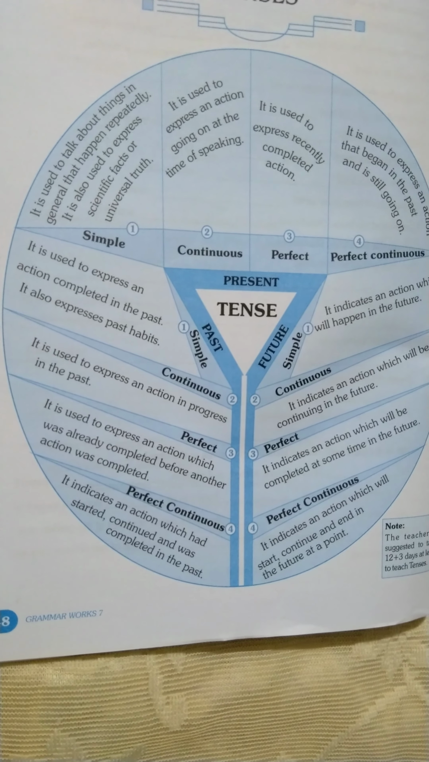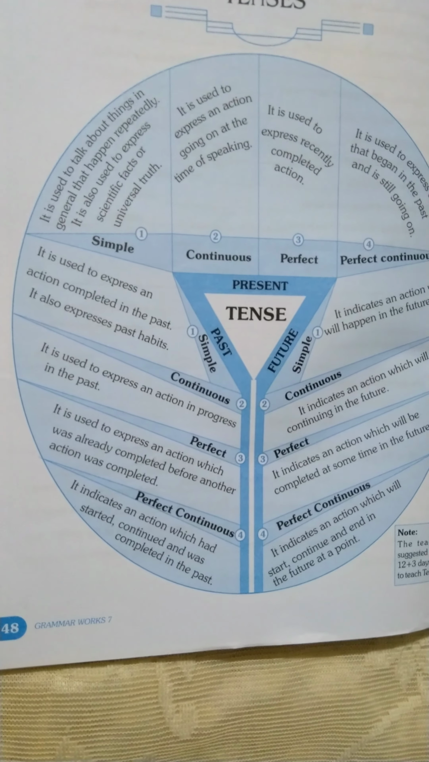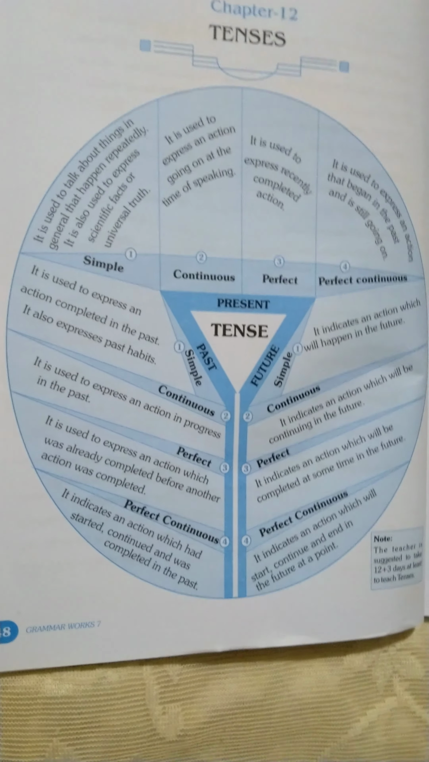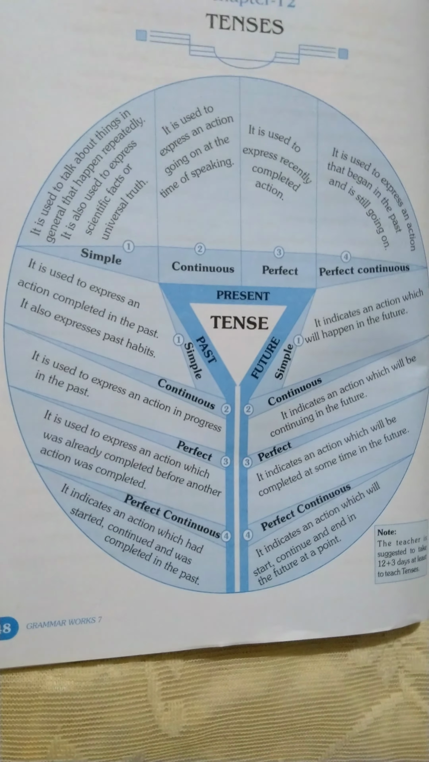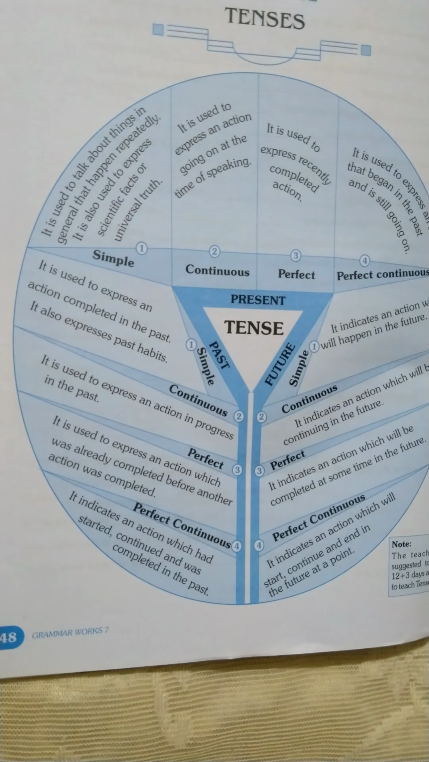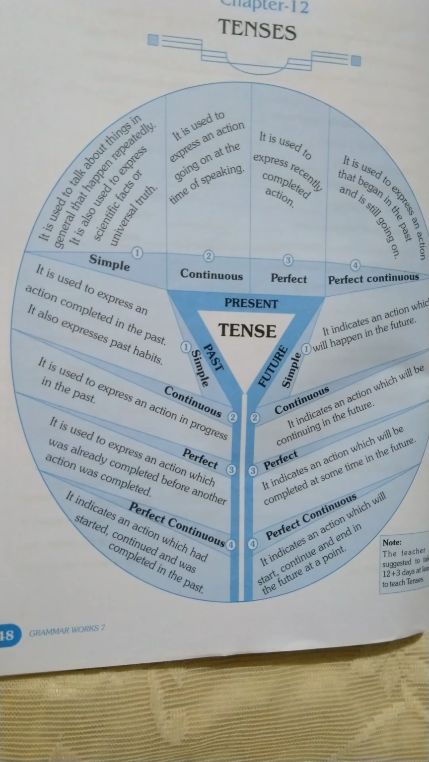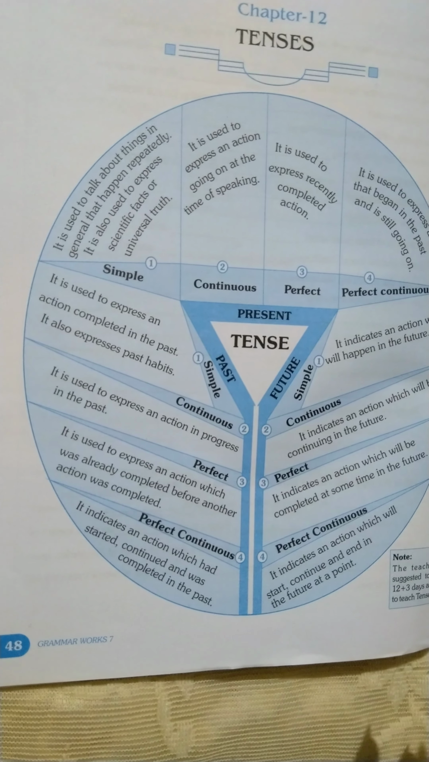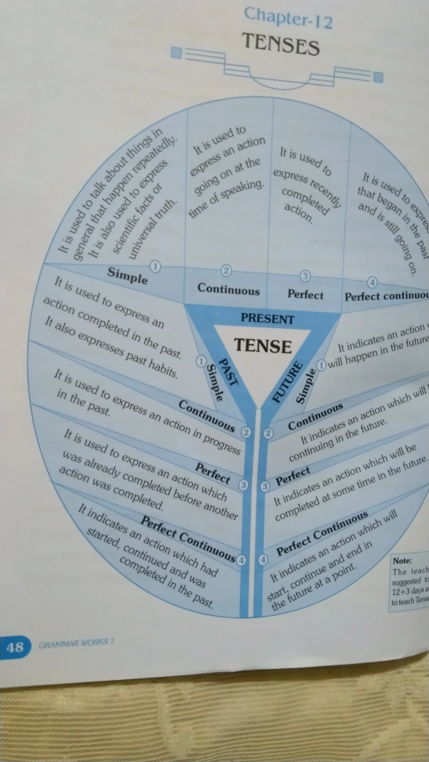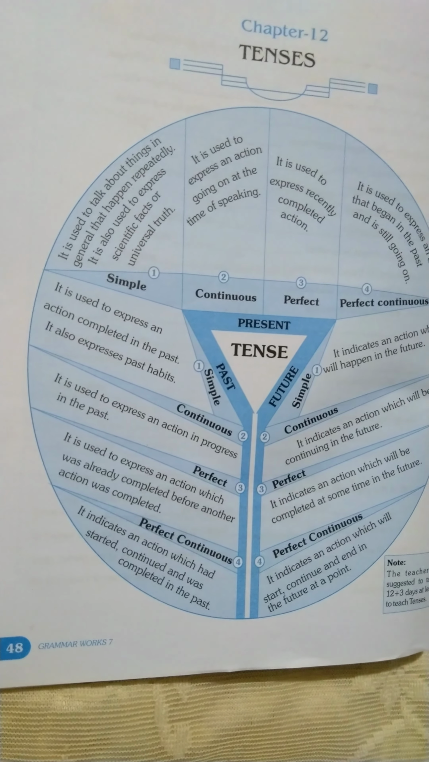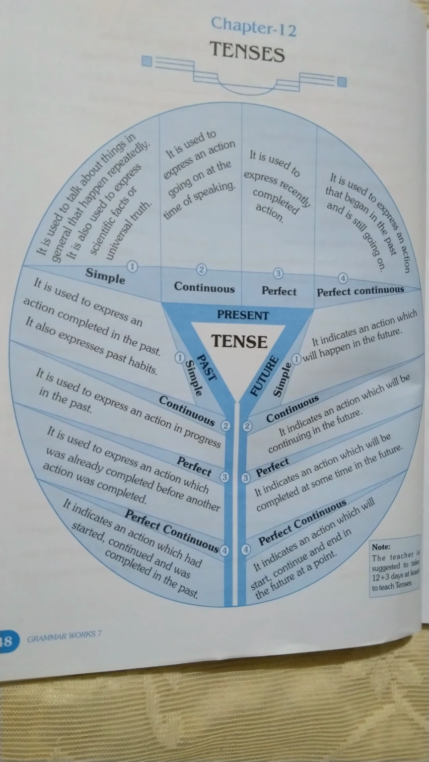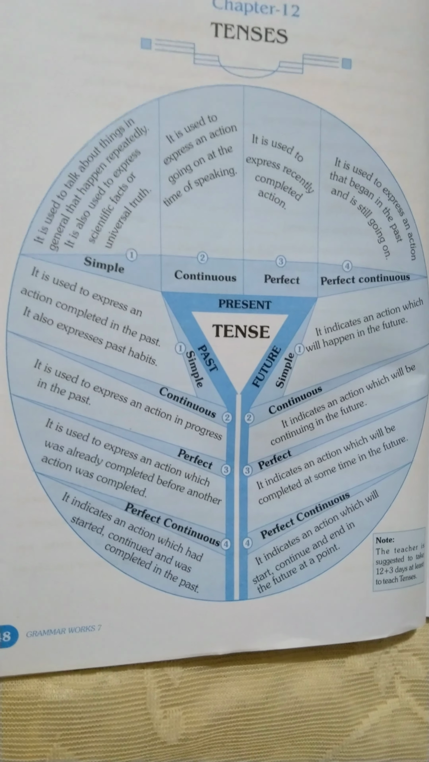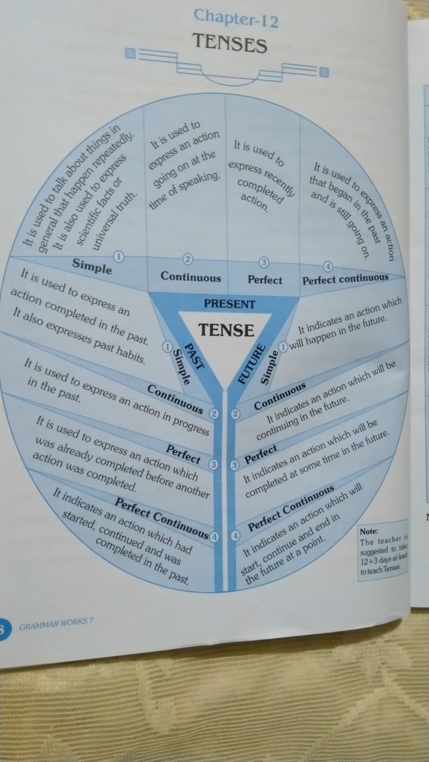Now I'll give you the example: the boys had hidden the crackers before the teacher entered the class. See, the boys had hidden the crackers, so the action has been completed before the next action began, that is, before the teacher entered the class. Before the teacher entered, the boys had finished their work, meaning they had hidden the crackers.